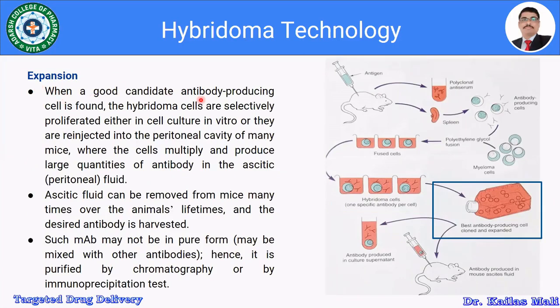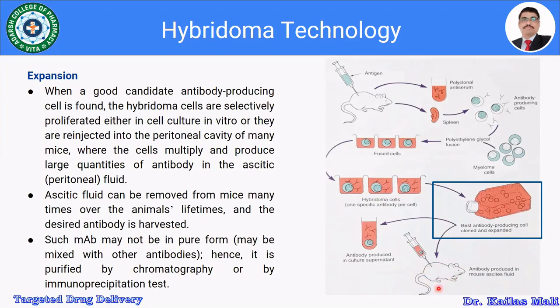When a good candidate antibody-producing cell is found from this step, the hybridoma cells are selectively proliferated either in a cell culture in vitro, or they are re-injected into the peritoneal cavity of a mouse, where the cells multiply and produce large quantities of antibodies in the ascitic or peritoneal fluid. So this is the in vitro expansion and in vivo expansion of the monoclonal antibody.